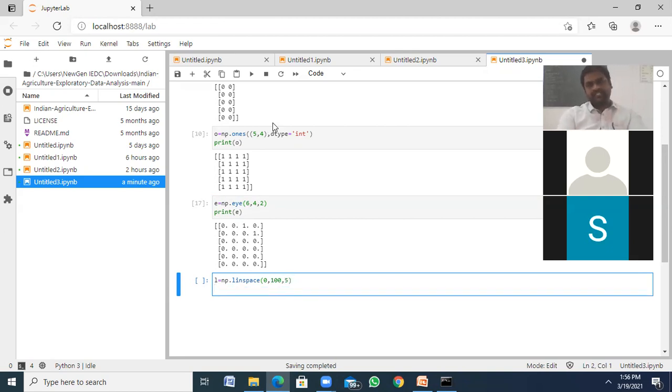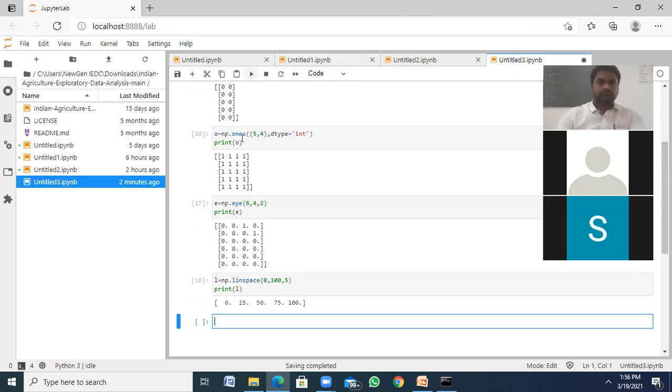What happened? It prints the range like this: 0, 25, 50, 75, 100.